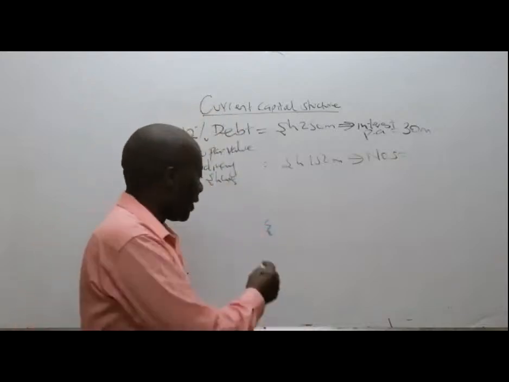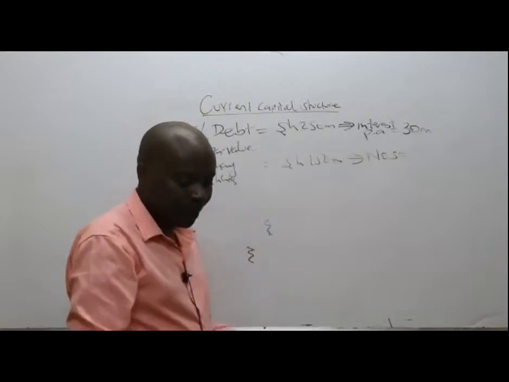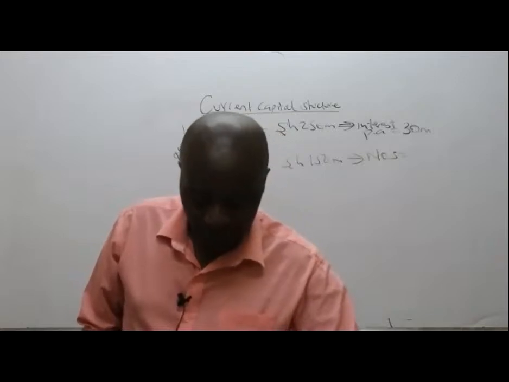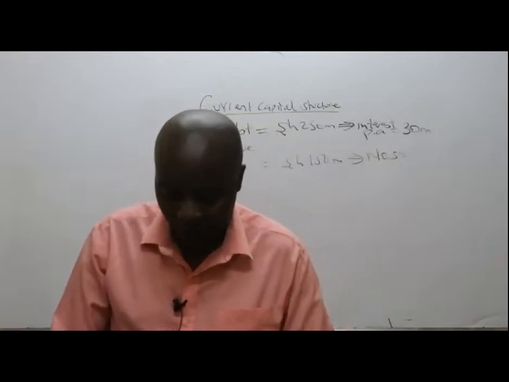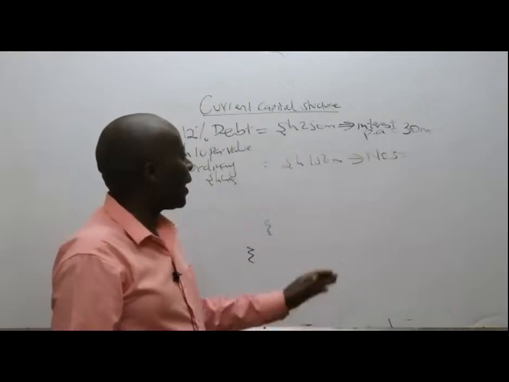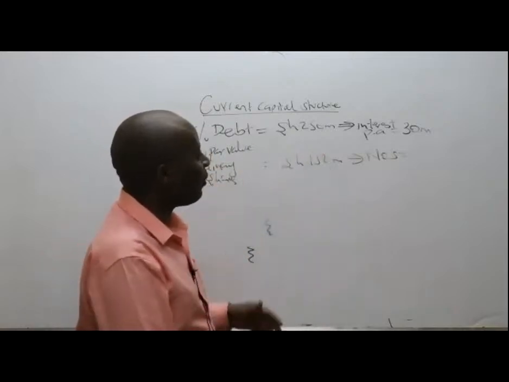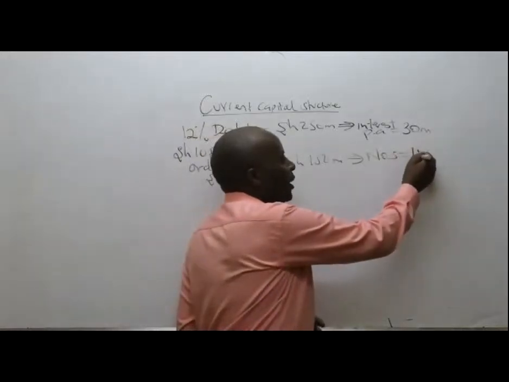What do we have here? 15 million. So we have here 15 million ordinary shares.